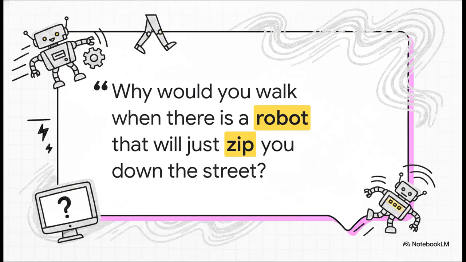Developer educator Anjana Vakil captures this perfectly. She asks, how do you learn to run before you can walk, because you're not encouraged to walk anymore? Because why would you walk when there's a robot that will just zip you down the street? Man, it's such a brilliant, powerful metaphor. That friction, the friction that used to literally force us to learn the fundamentals, is being entirely smoothed over.